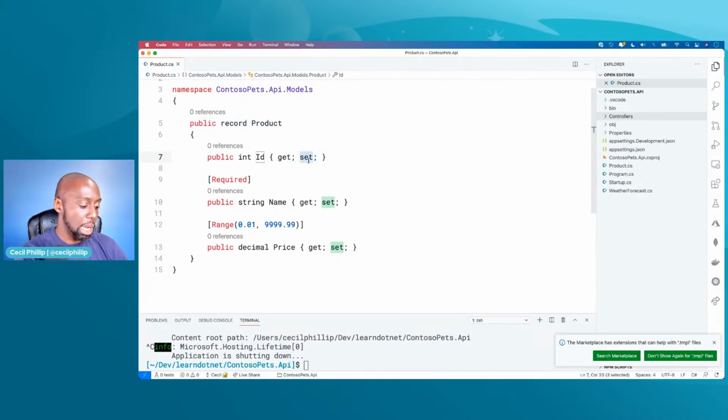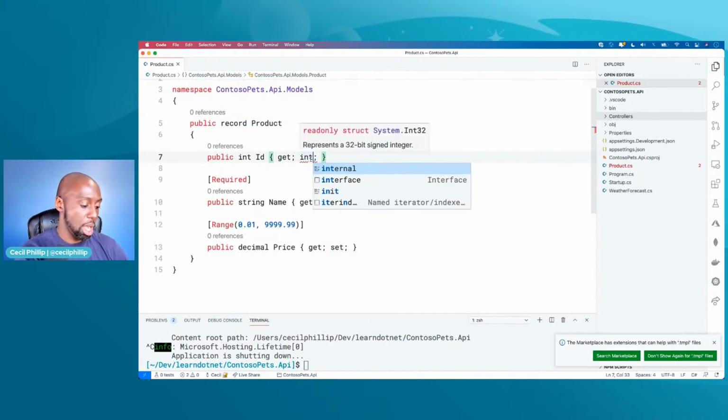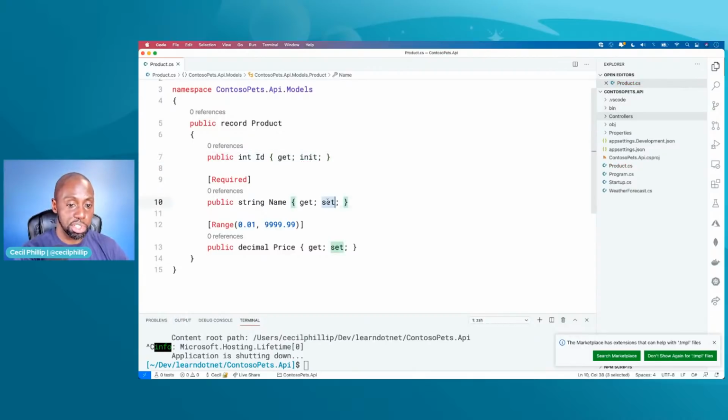Now, records are something that were introduced in C# 9. So again, if you're using a version of C# that is lower than that, you won't be able to use it. But one of the reasons I like using records is because it's like classes, but with some additional opinions applied to it. For instance, out of the box, when you use records, you get the ability to do comparison between two things without having to write it yourself. It overrides things like the hash code and equality.